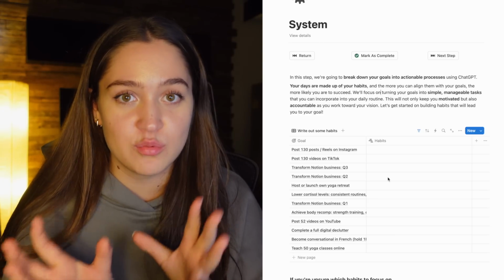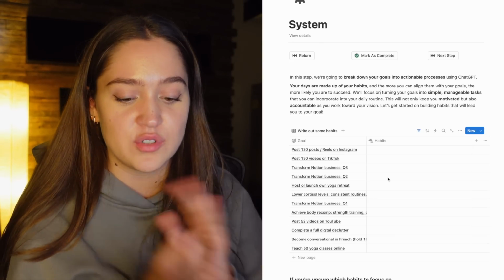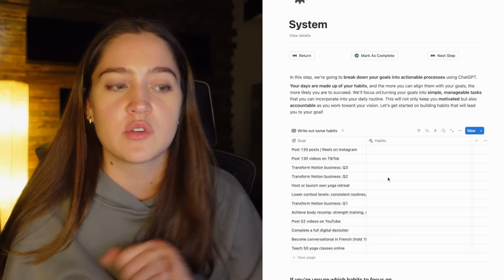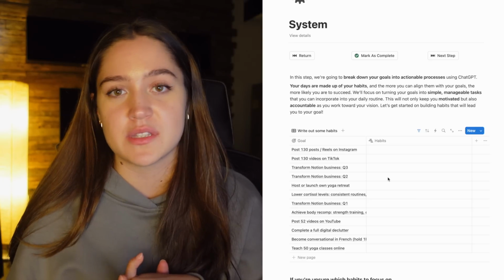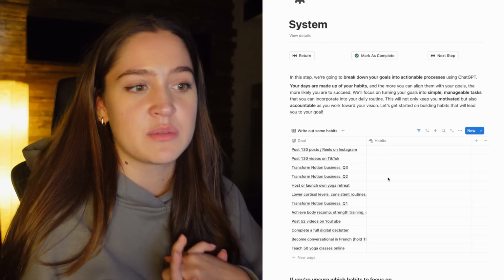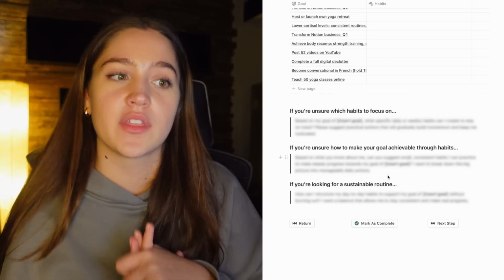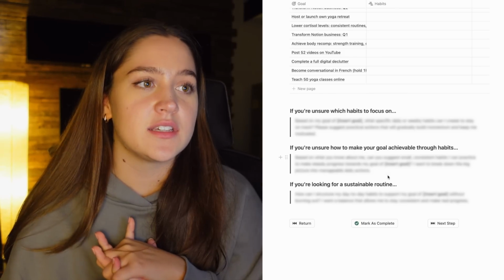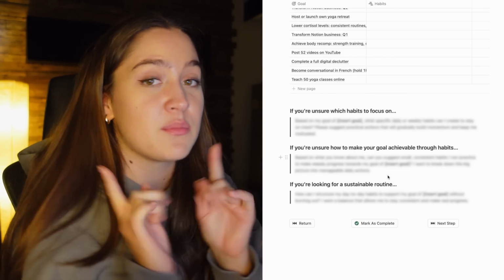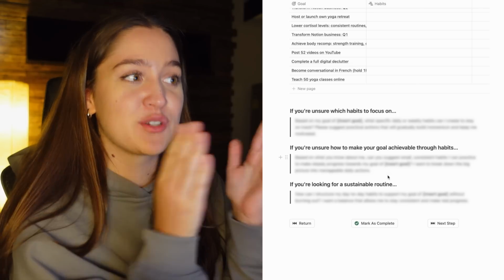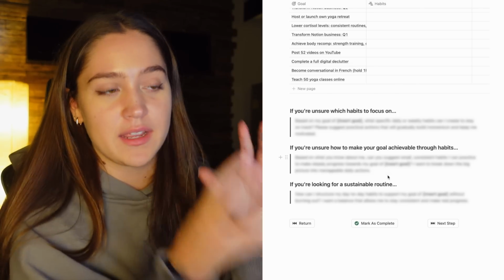But if you don't go into depth with planning out your goals, if you don't use a 12-week year system or something like that, I would not recommend to skip this step. If you don't write out the habits, some of these goals are just going to go undone. There's also some ChatGPT prompts here that can help you. And yeah, I think this is a really important step, and I'm not skipping it. I'm literally going to be doing it tomorrow when I'm planning out my 12-week year.